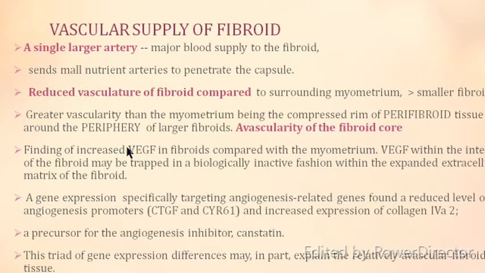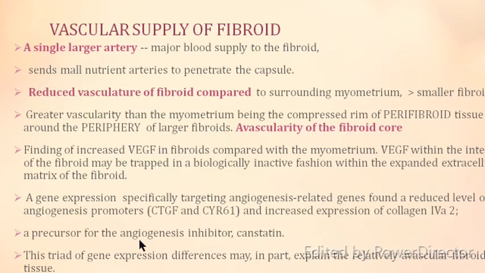There is an increased VEGF in fibroids compared to myometrium, and VEGF within the interior of the fibroid may be trapped in a biologically inactive fashion within the expanded extracellular matrix of the fibroid. Gene expression studies, especially targeting angiogenesis-related genes, found a reduced level of angiogenesis promoters and increased expression of collagen.